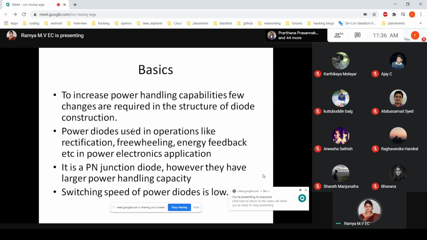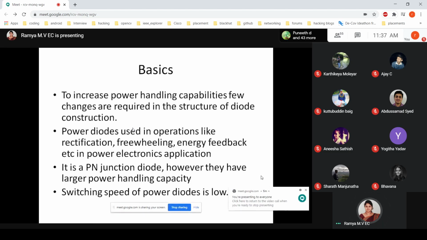However, they have larger power handling capacity. This is again a PN junction diode only, but the doping will be different, the way we dope will be different, and that makes it possible to have a larger power handling capacity. Also, the switching speed of the power diode is low.